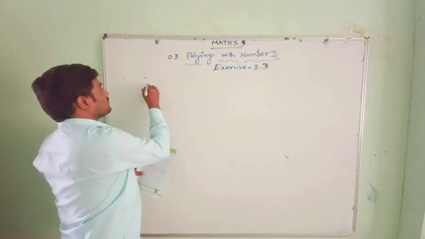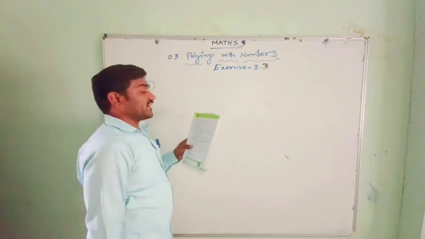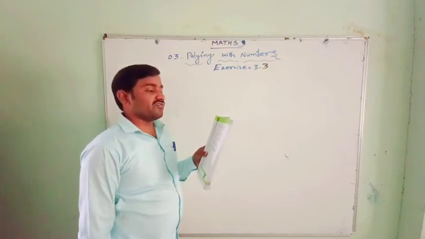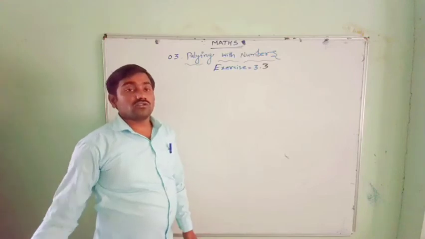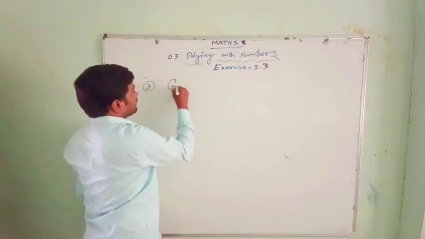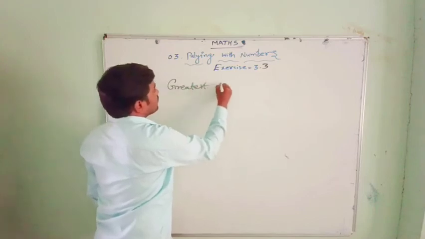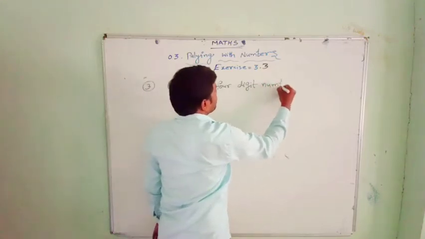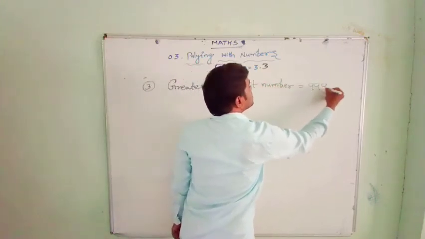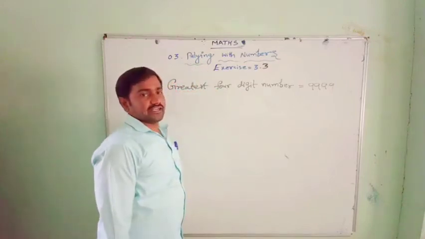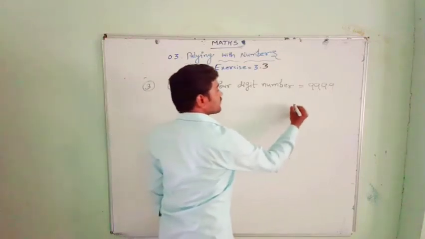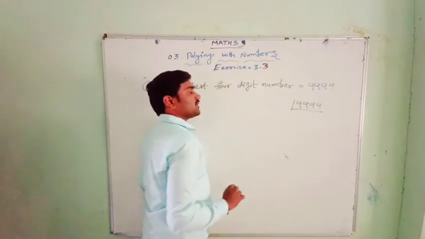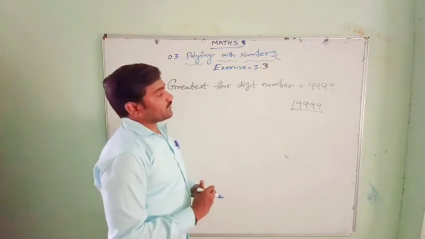Now the next question, question number 3 in exercise 3.3. Write the greatest 4-digit number and express it in the form of its prime factors. So first we need to write the greatest 4-digit number, which is 9999. Now we have to factorize this. First, see in which table it is possible.